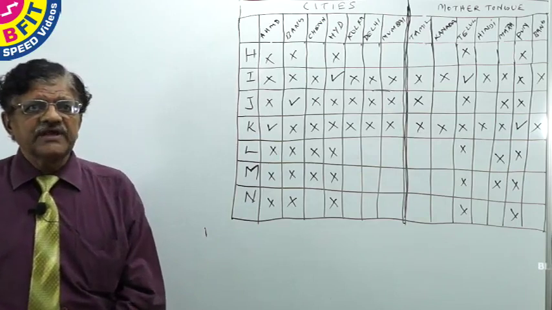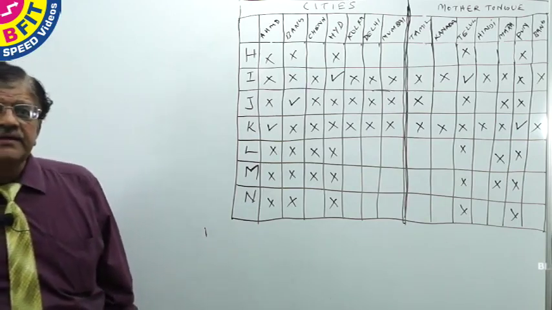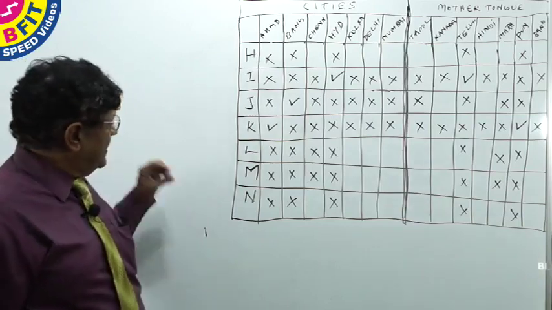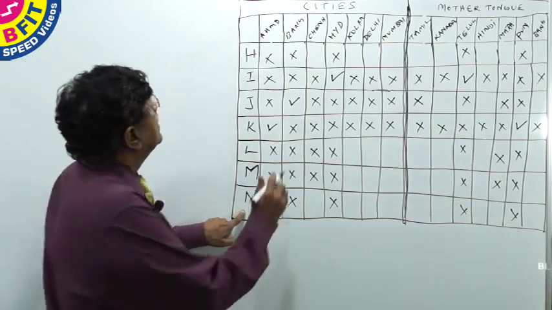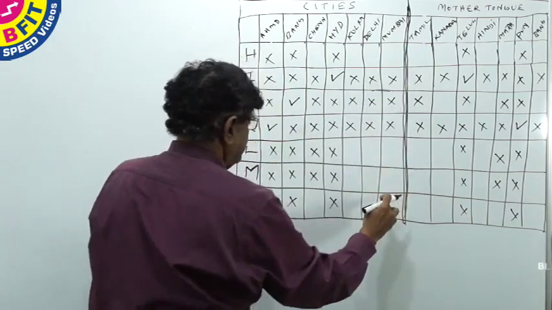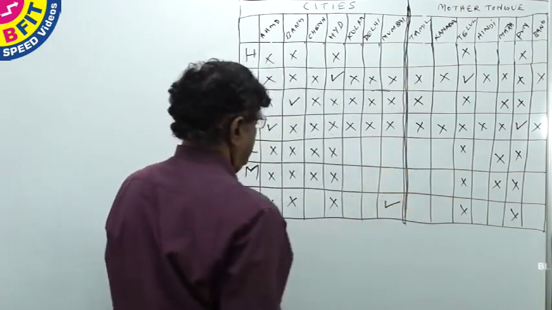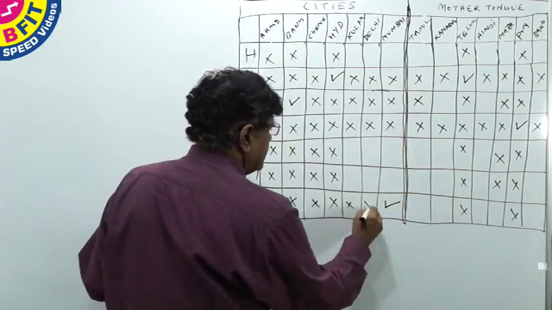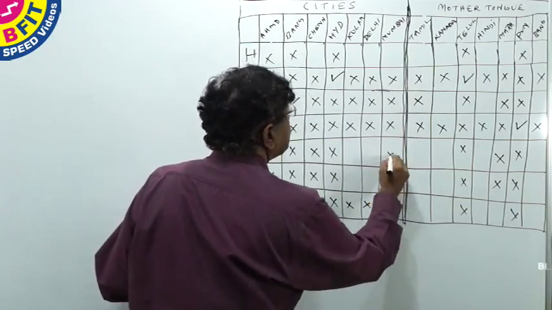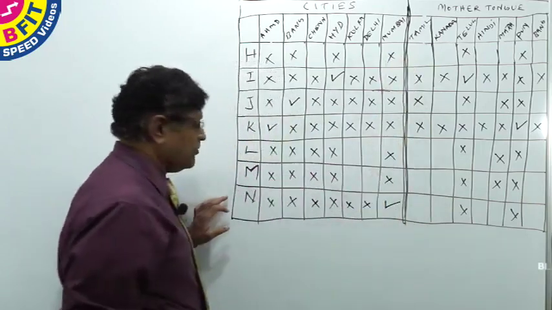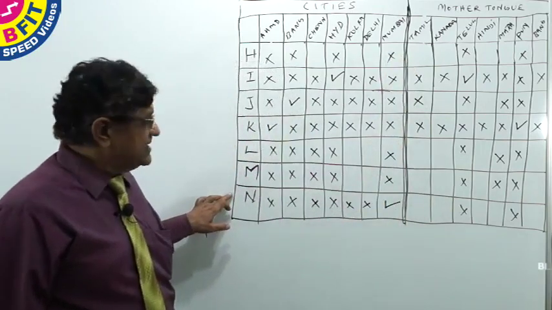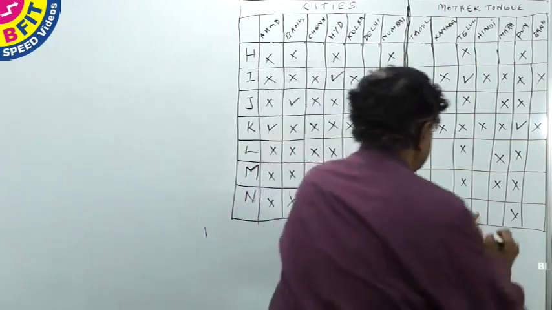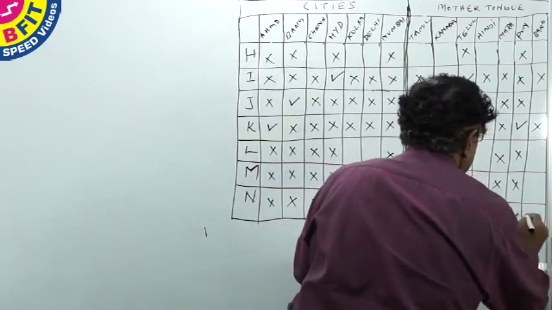Next clue is N works in Mumbai and his mother tongue is Hindi. N works in Mumbai. Therefore we can cross all others. N's mother tongue is Hindi. Therefore we can cross all others.